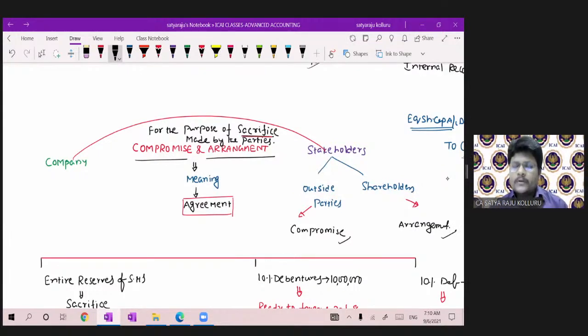So, to set an agreement as a compromise or arrangement, compulsorily some sacrifice should exist. Otherwise, if there is no sacrifice, then such an agreement will not be termed a compromise and arrangement. So it is an agreement entered between company and stakeholders for the purpose of sacrifice made by the other parties.